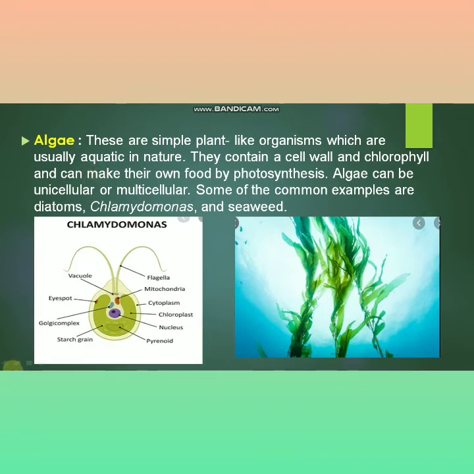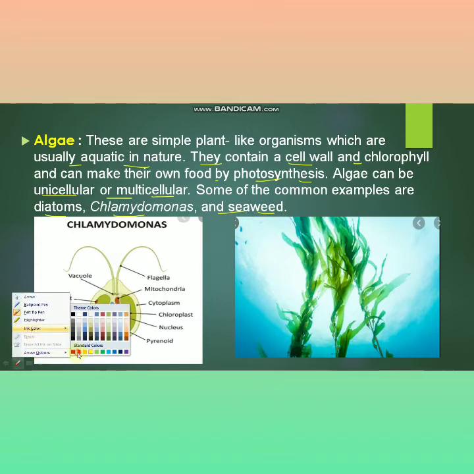Algae. These are the simple plant-like organisms which are usually aquatic in nature. They contain a cell wall and a chlorophyll and can make their own food by photosynthesis. Algae can be unicellular or multicellular. Some of common examples are diatoms, Chlamydomonas and seaweed.